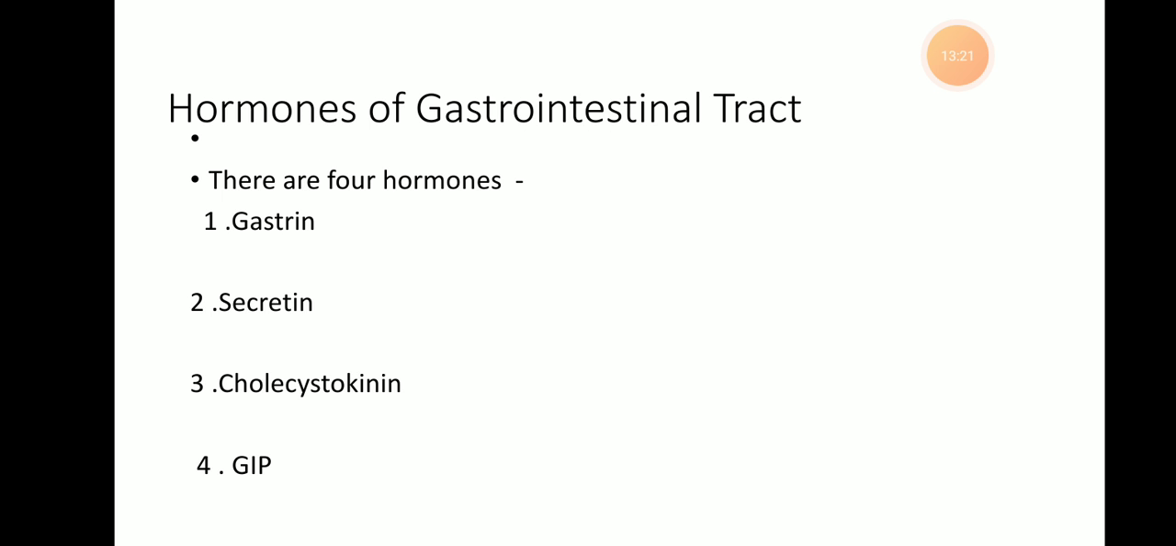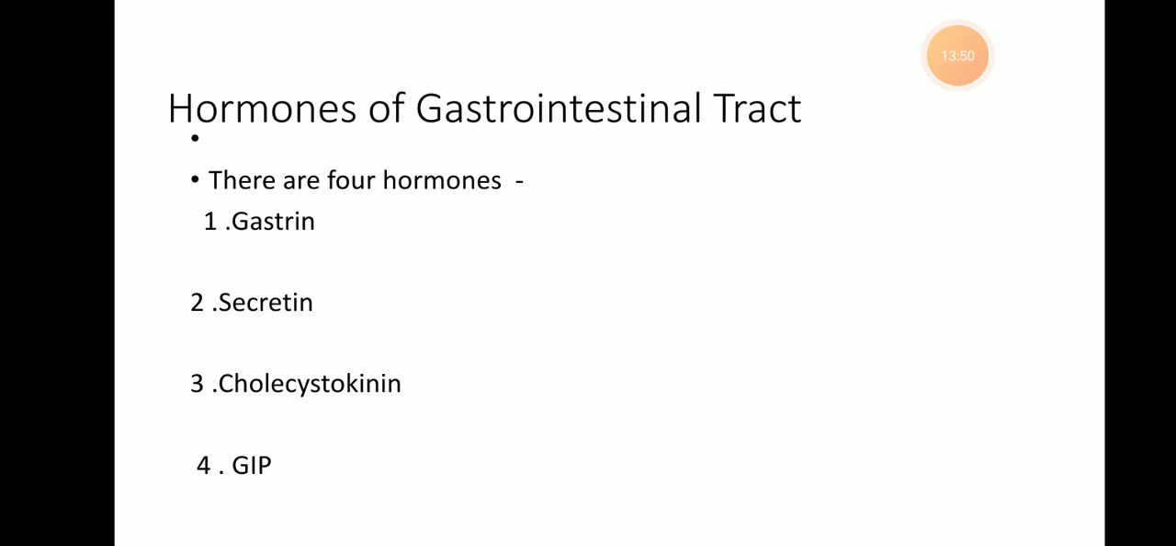Then one more hormone present in the GIT, gastrointestinal tract, is the secretin. It acts on the exocrine pancreas and stimulates secretion of water and bicarbonate ions to form pancreatic juice. So this is again a very important hormone, because it is useful for the formation of pancreatic juice.